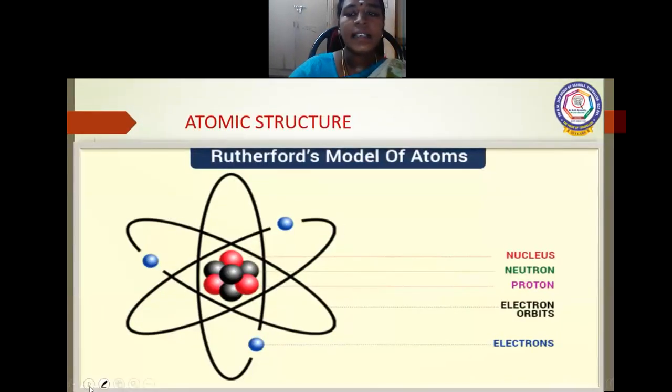You can see the structure here. The nucleus is present inside the atom, and the neutrons and protons together make up the nucleus. This path is known as the electron orbit. The electron revolves around in a circular path.